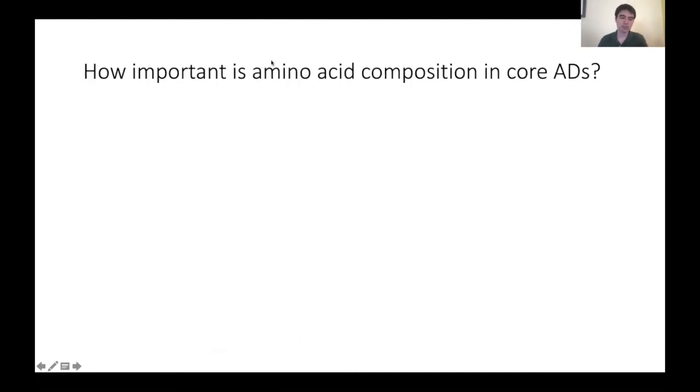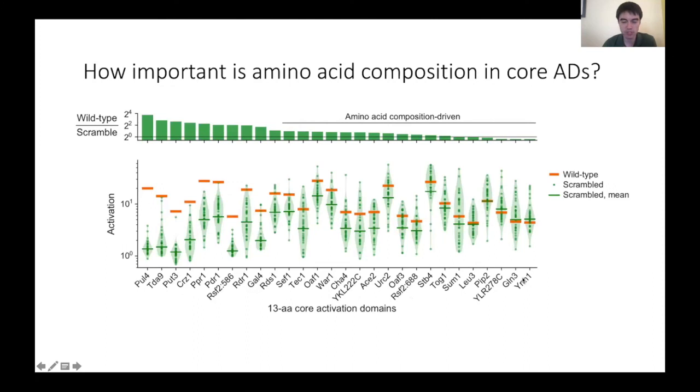Next, we asked the same question again about amino acid composition, but now focused on these 13 amino acid core ADs. Specifically, for each of these 28 core ADs, we generated over 30 scrambled sequences and asked how they distributed relative to the wild type. And here, this is sorted by the ratio of wild type to the scrambled sequences. So there are a few activation domains that couldn't be scrambled. When they were scrambled, they would no longer activate. But actually, the majority of the sequences could be scrambled just fine, and they would activate similarly to the wild type. And so we're thinking of these as amino acid composition-driven activation domains. And these on the right also were ones that tended to have more hydrophobicity.